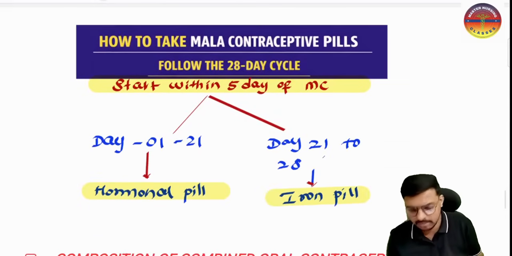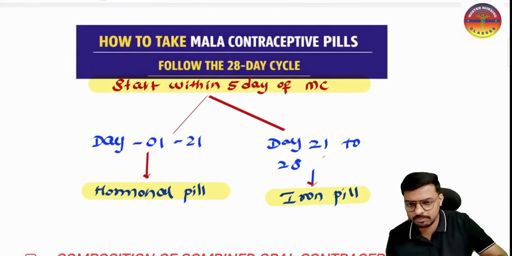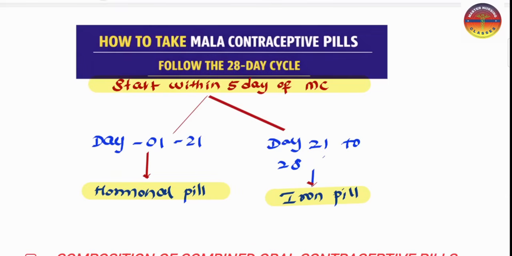Okay, so how to take the Mala contraceptive pills? For the 28 days cycle, this is the very important thing. You have to understand here, we have to start this one within the first 5 days of the menstrual cycle. From day 1 of starting to day 21, we will give the hormonal pills. That is very important.